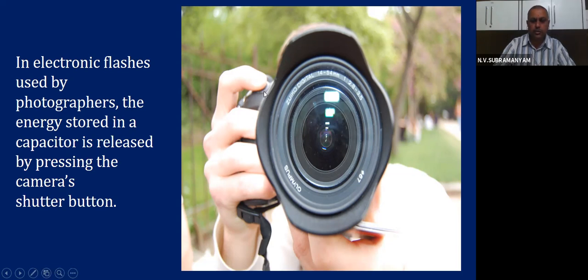Do you see, all of you? When he presses that button, the flash will come. How will the flash come? The flash is nothing but a result of the energy getting released. The energy stored in the capacitor is released by pressing the camera shutter button. That is how an electronic flash will work.